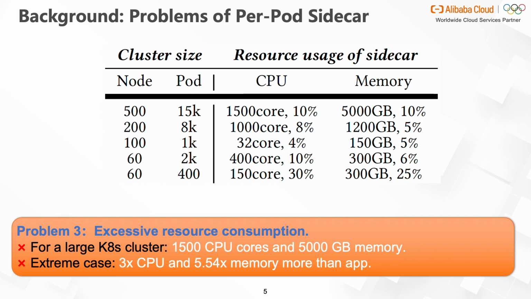The third problem is the sidecar consuming excessive resources initially allocated for user apps. Our production data reveals that when deploying a K8s cluster with ASM, the sidecar consumes even thousands of CPU cores and thousands of gigabytes of memory, even larger than user apps in extreme cases.